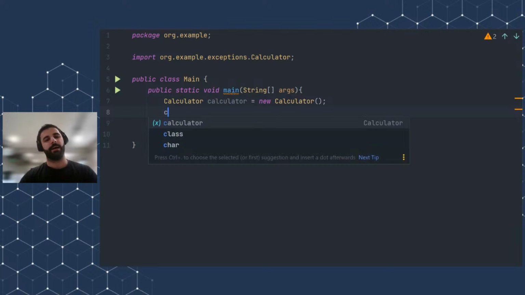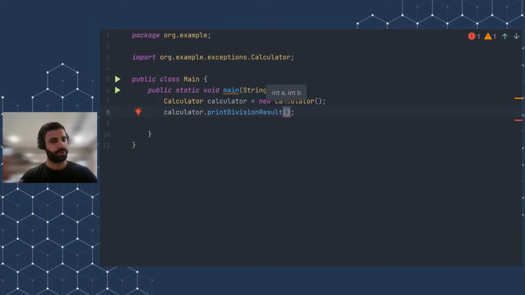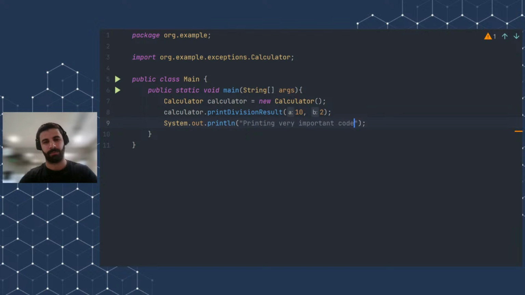And let's call the method, and let's input some values. It doesn't matter. Let's start with 10 and 2, for example. The second requirement from our boss was to print the very important code. Let's imagine that the number really doesn't matter. This is just an example. Just to quickly recap, not to get confused, our boss gave us a task to print the result of the division of two integers, and after the result is done, he also wants us to print this very important code, 1020, just for example.